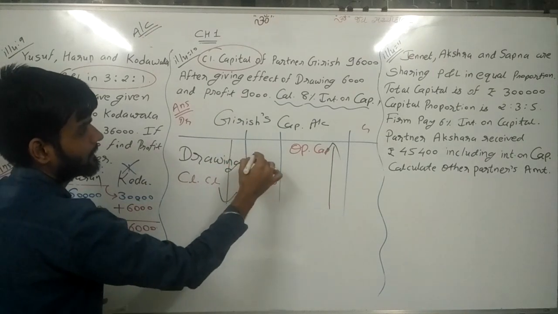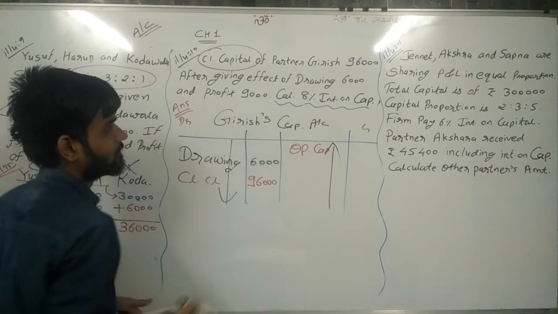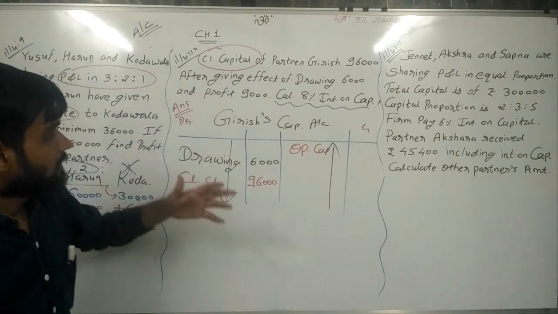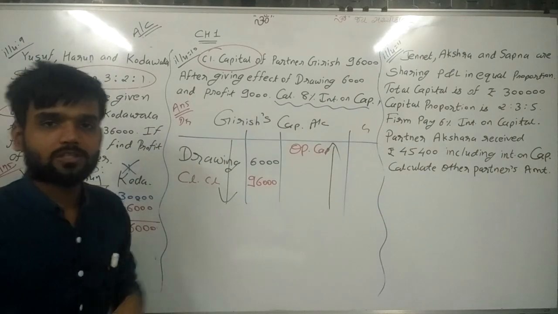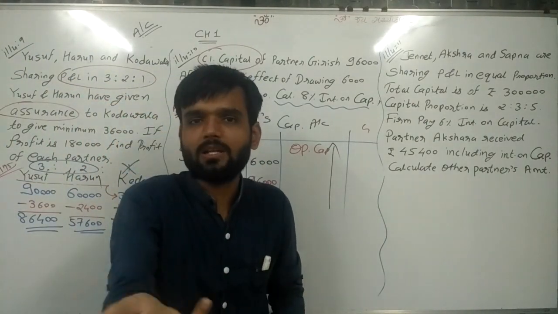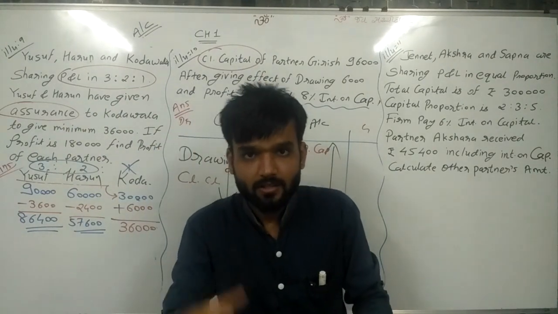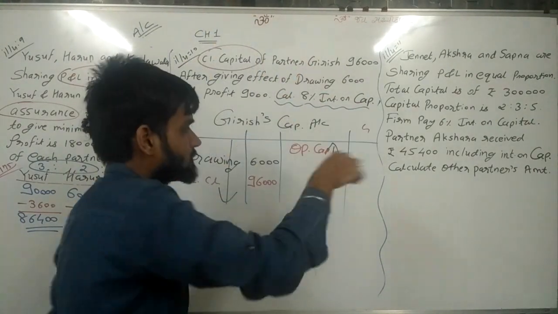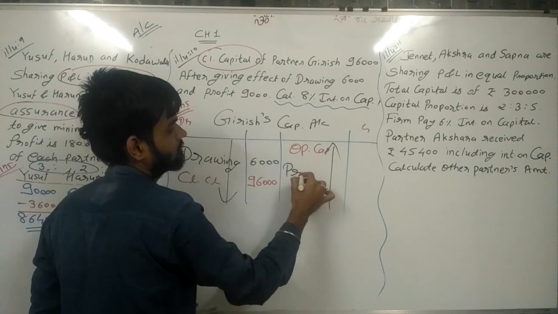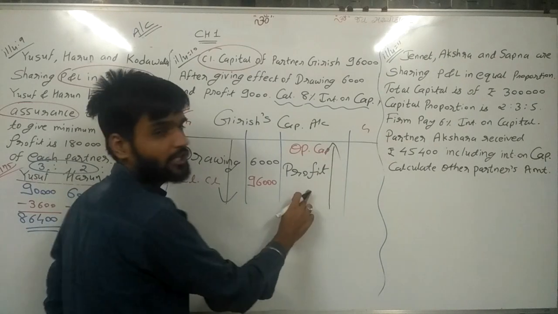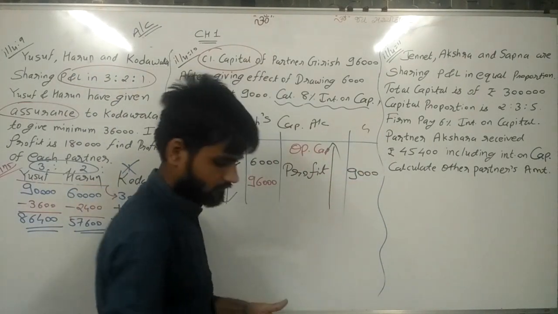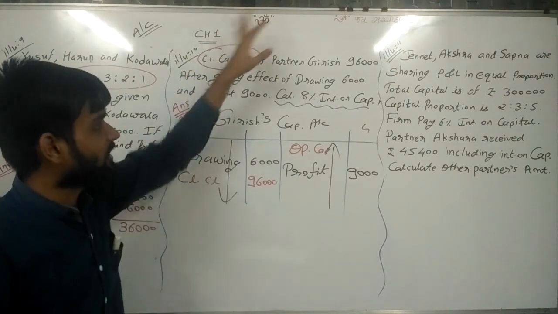So drawing 6,000 and profit 9,000. Now because of profit, capital increasing, simple. If loss, then capital decreases. If profit, then capital increases. Increase means credit side. So write down profit here, 9,000 rupees. No other information is given.